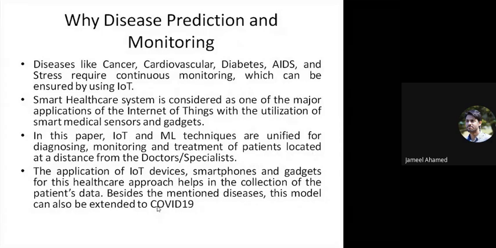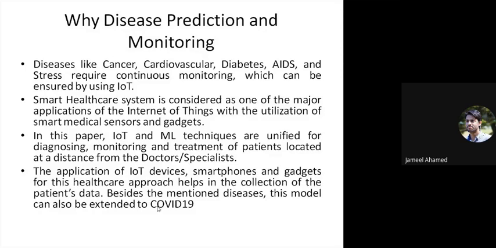Why do we need a disease prediction model and monitoring model? As we have seen in the past 2 years, we are dealing with COVID-19. If a patient is affected by COVID-19, no one wants to go and check that patient. In that case, we can utilize sensors to collect the information of that particular patient, and on the basis of the information, a person can be monitored.